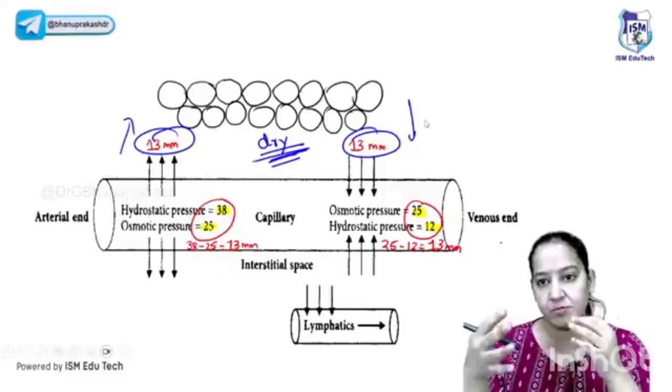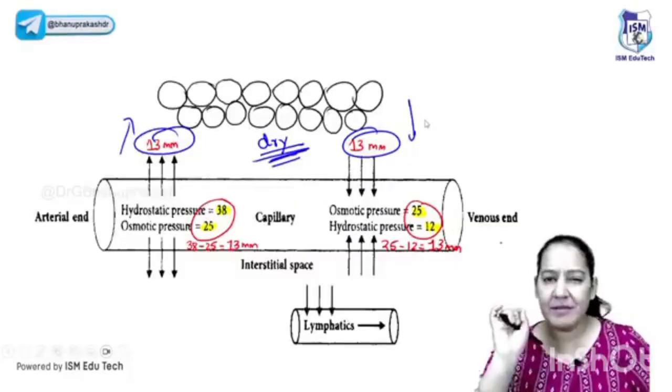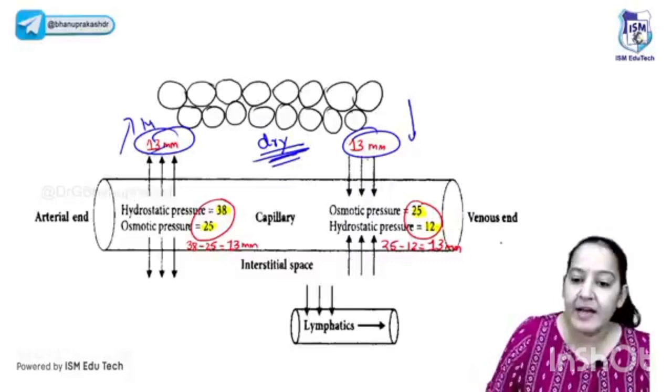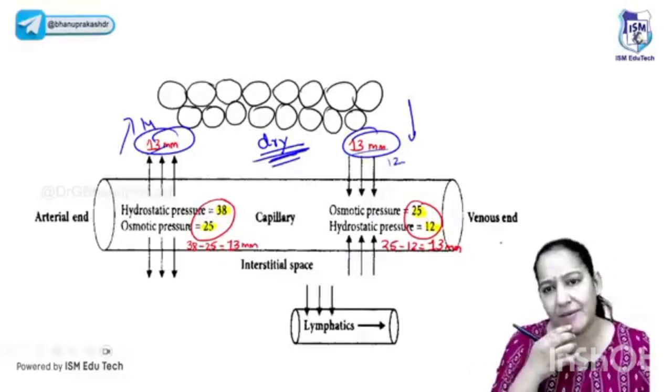Okay, so that is how the hydrostatic pressure and osmotic pressure balance takes place. Now, what happens even if there is a small change? Just suppose instead of 13 it is 14, or instead of 13 it may be 12. So what happens? A little bit of accumulation.